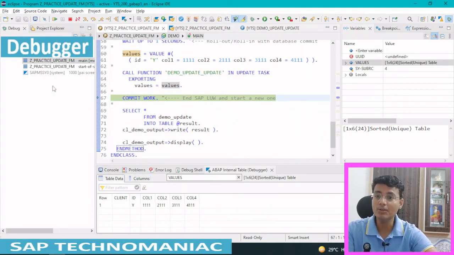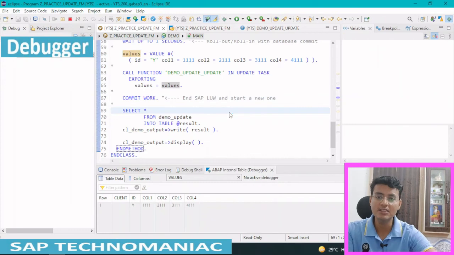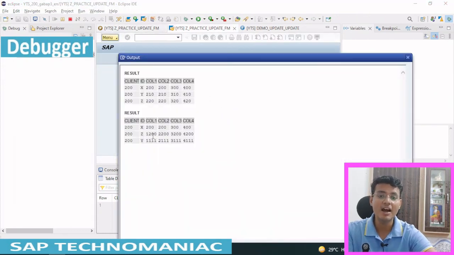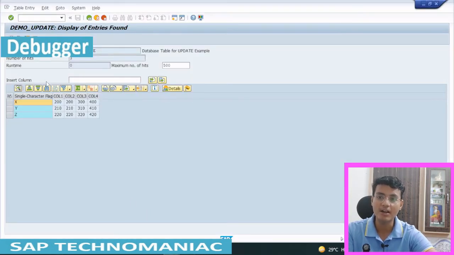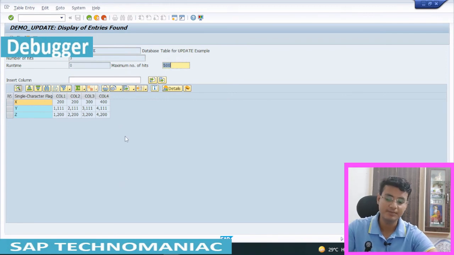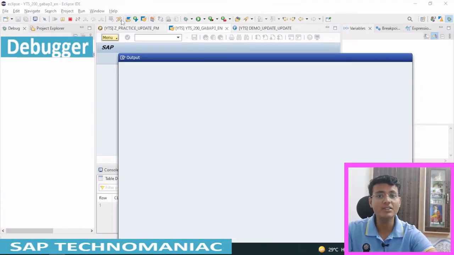I just want to show you that since we use SET UPDATE TASK LOCAL, it didn't execute in a different work process; it executed in the same dialog work process. That is the important thing. If I execute and see the result, this is the previous data, and this is after modification. Since we deleted the YZ entries from the internal table the first time, then modified the YZ entries, and then modified the Y entries again, this result is coming. The same result can be seen if I refresh the table. So this is the impact of SET UPDATE TASK LOCAL.